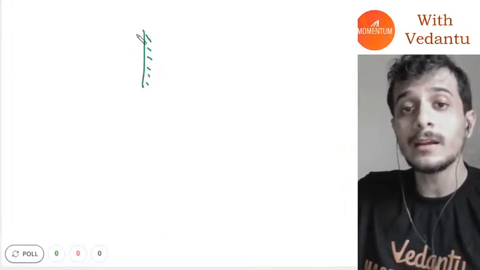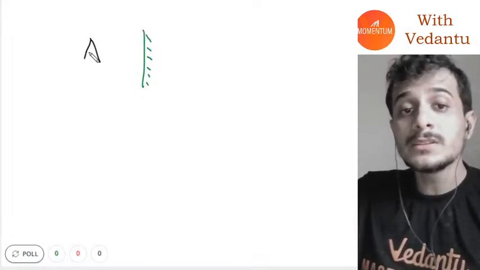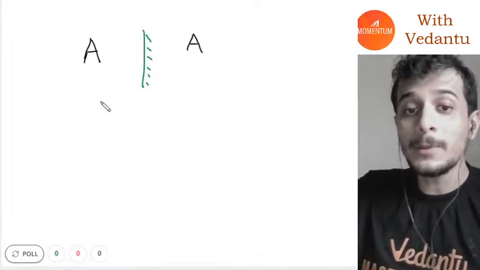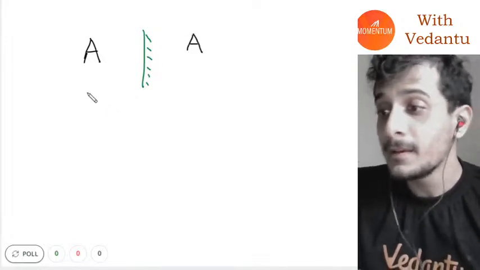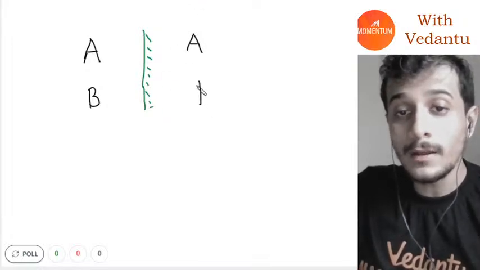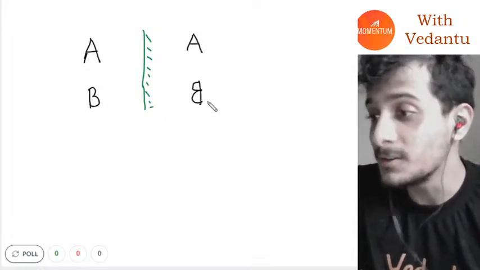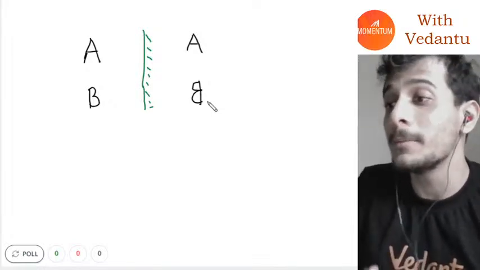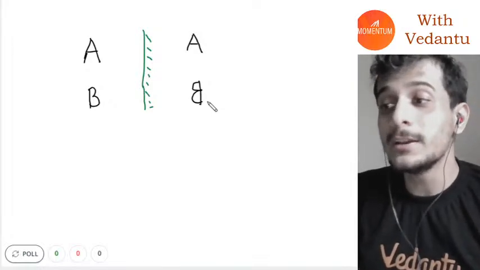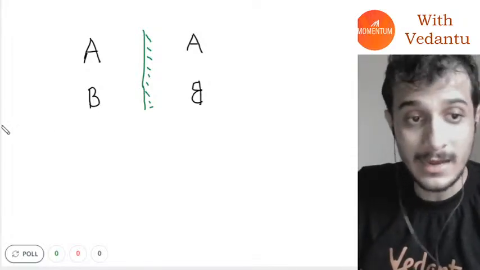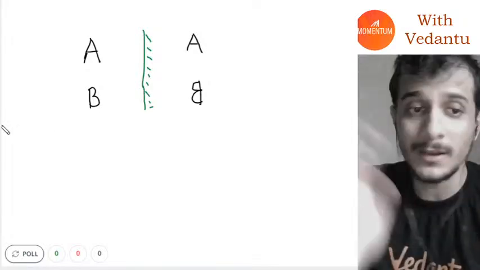If I have a mirror here, guys, and I keep an object in the shape of A, its image will also be A. But if I keep an object in the shape of B, then its image will be in the shape of this. This is called lateral inversion. Left looks like right, right looks like left. But you have to remember the image is inverted only in horizontal direction. In the vertical direction, it still remains the same.